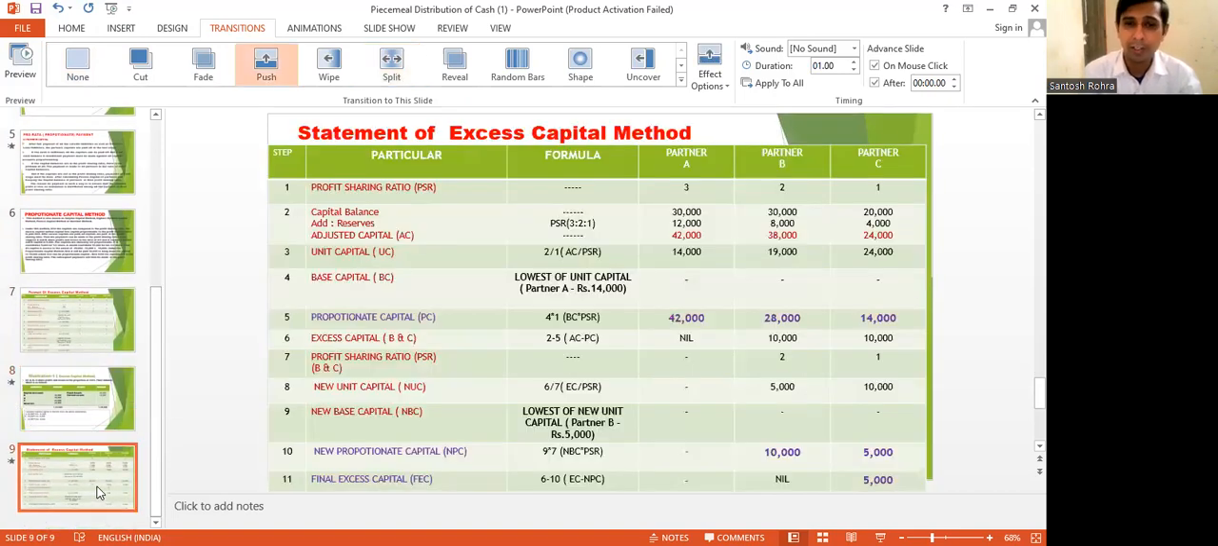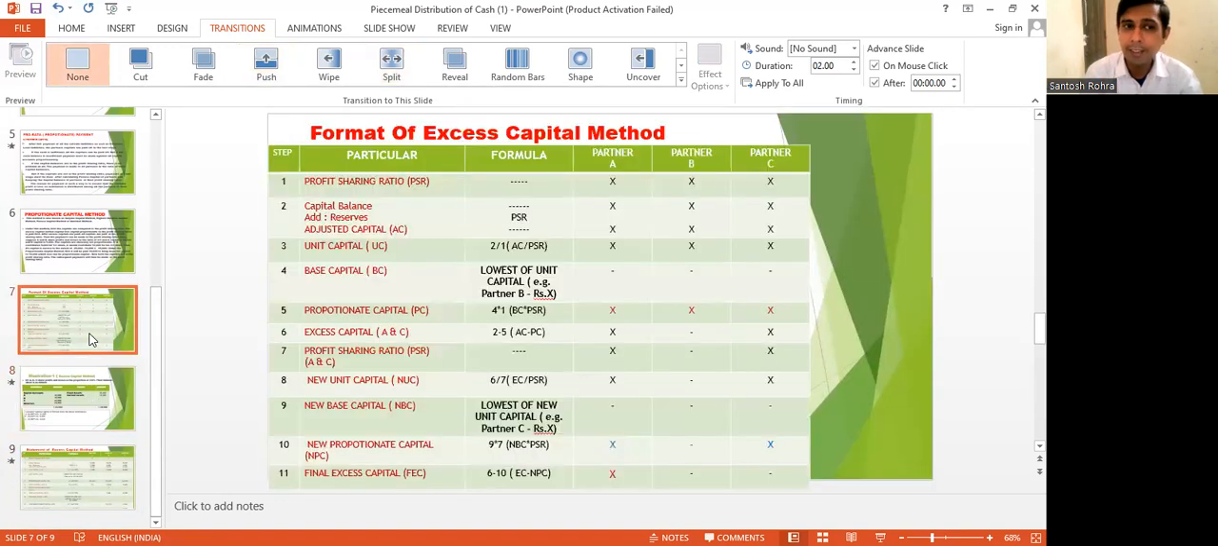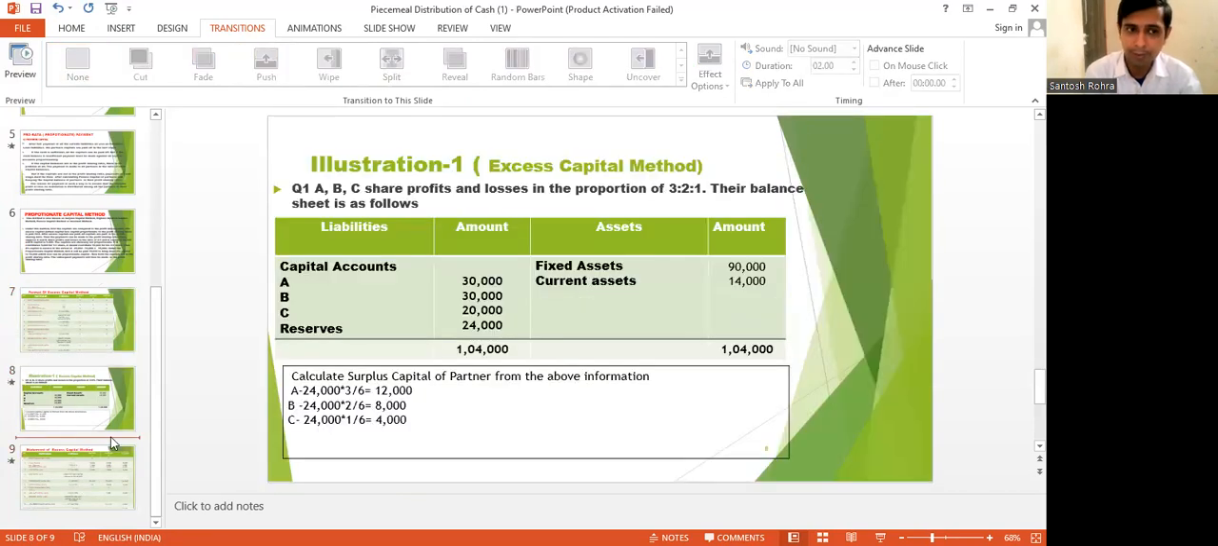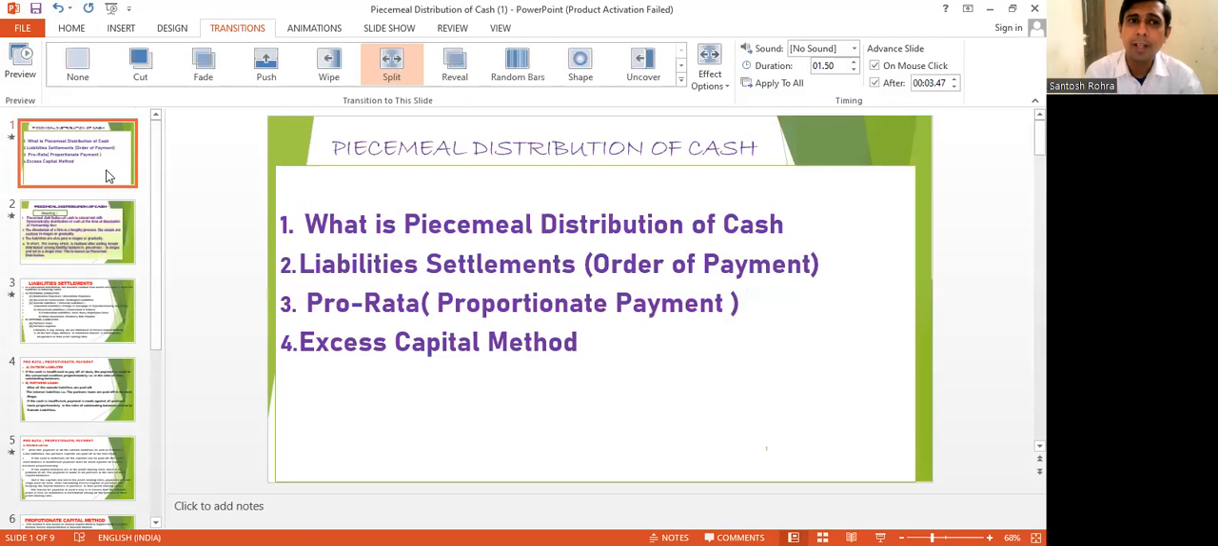Even you can understand how the excess capital of C arises after following the format. Student, hope you understand the concept. Hope you understand the entire concept in this session.